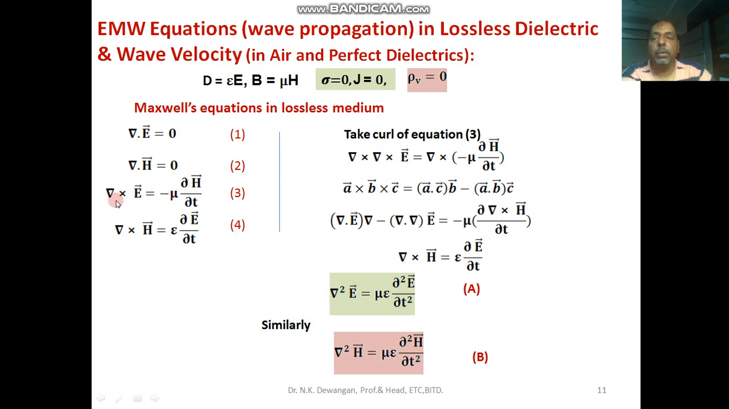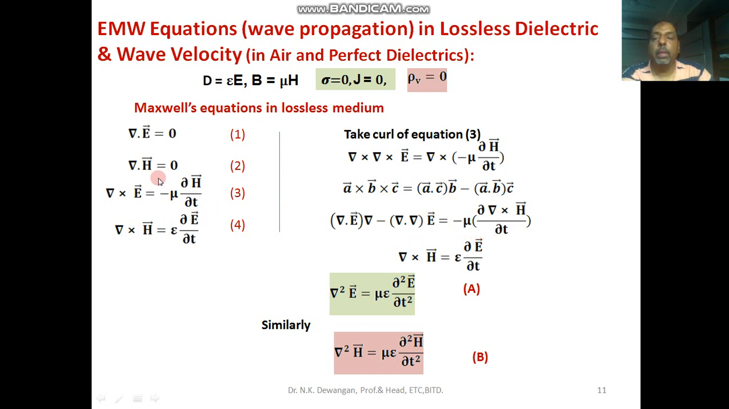For that he took the third equation, curl of E is equal to minus mu del H by del t. Then he took the curl of this vector. So take the curl of this equation, you will get curl of minus mu del H by del t. We use the formula A cross B cross C is equal to A dot C into B minus A dot B into C. So here A is del, B is del, and C is E vector. So you put here, you will get divergence E del vector minus del dot del E vector, that is equal to minus mu del by del t.